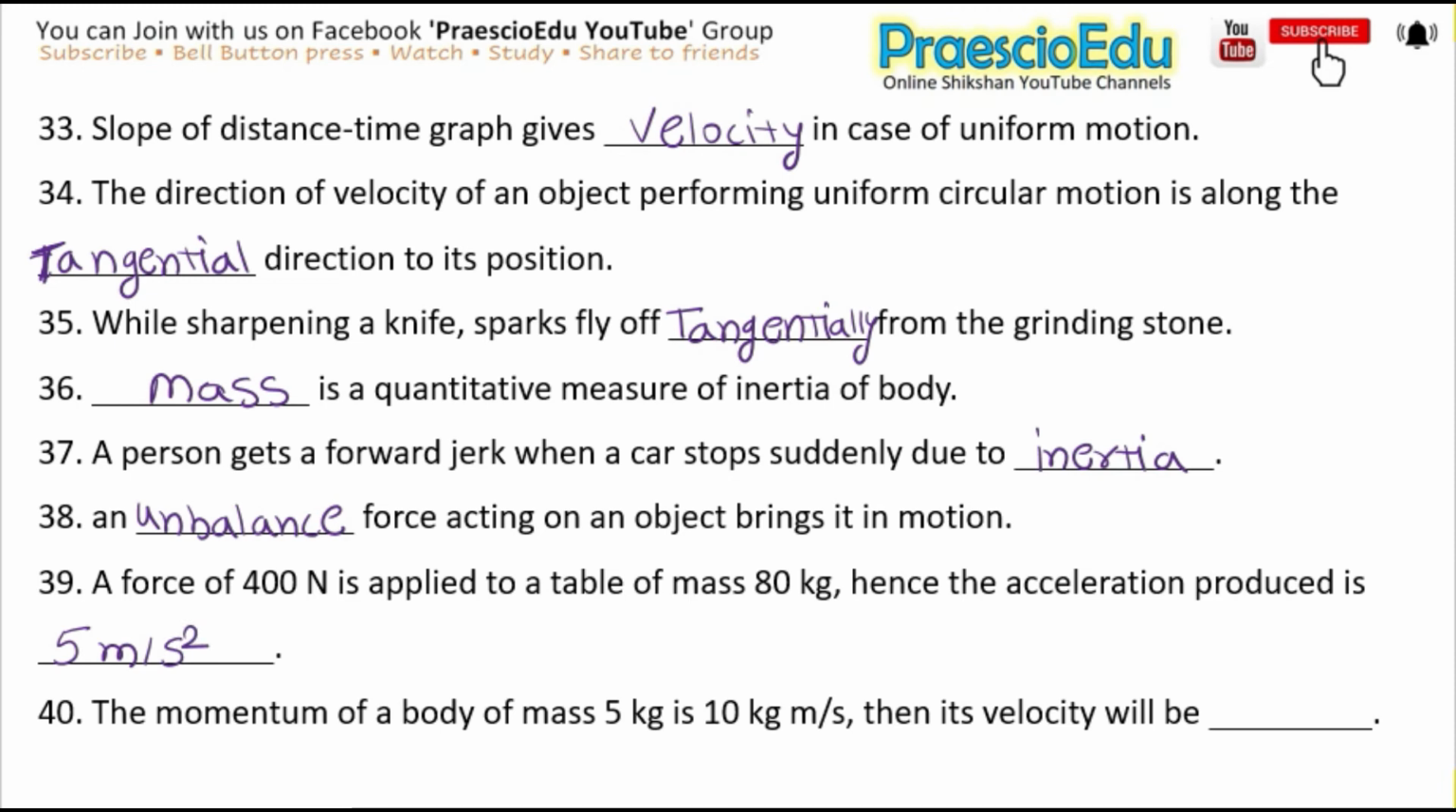Okay, so the next is the momentum of a body of mass 5 kg is 10 kg meter per second, then its velocity will be dash, and the answer is 2 meter per second.